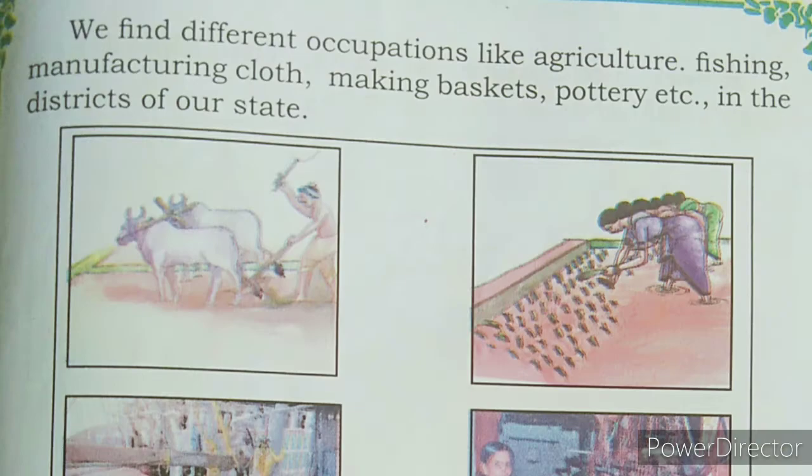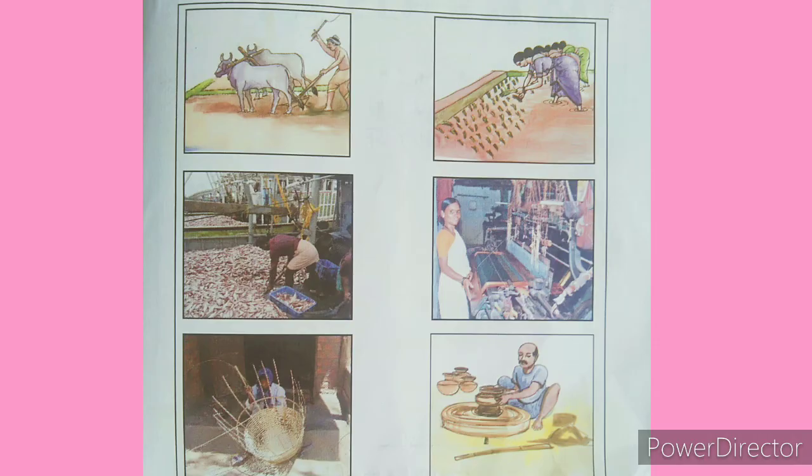Next, we find different occupations like agriculture, fishing, manufacturing cloth, making baskets, pottery, etc. in the districts of our state. Here you can see, children, observe the picture, different types of occupations which we can see in different districts. In some districts they will do agriculture, and in some district they will do fishing. In some district they will do pottery and making baskets and making clothes.